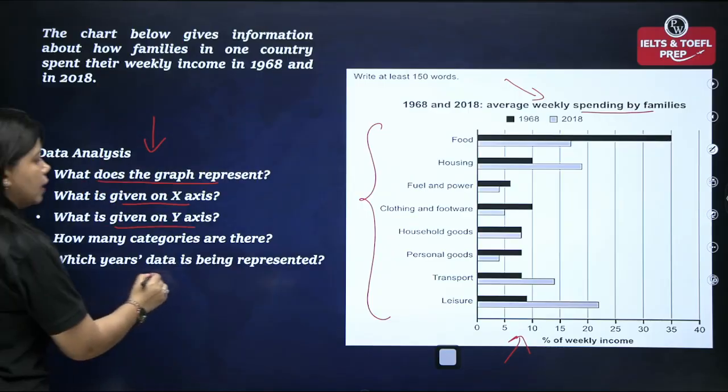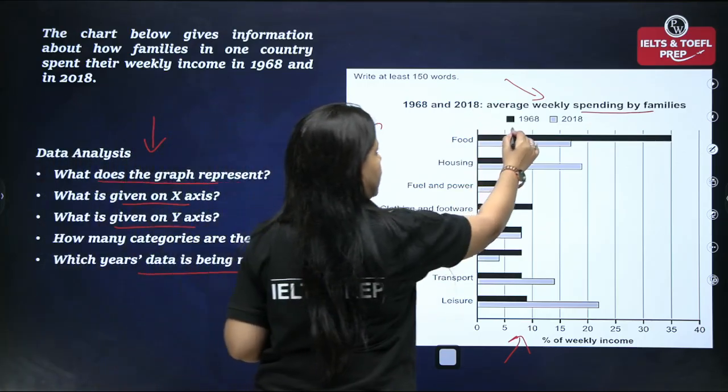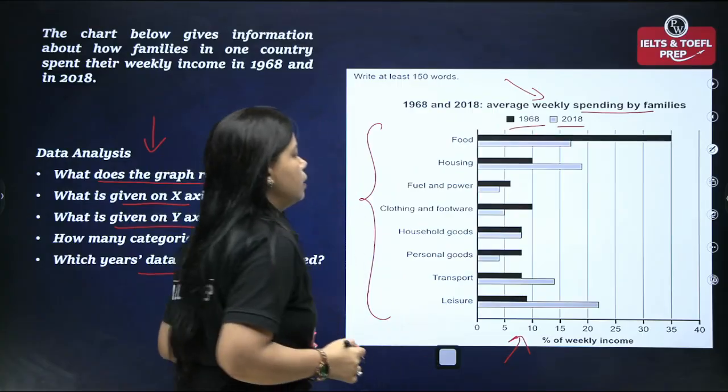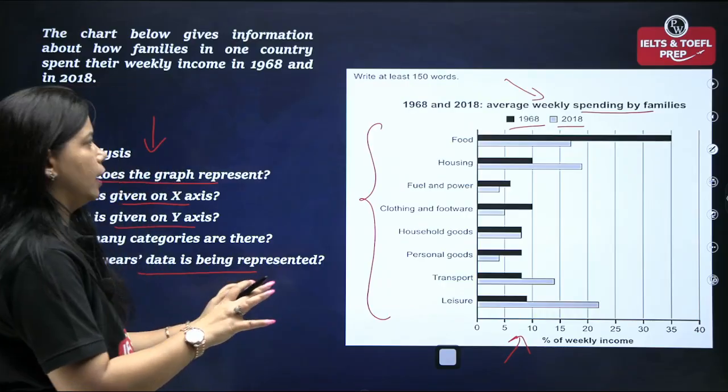Which year's data is being represented? So they are representing data of 1968 and 2018. Now moving on, that is about data analysis.